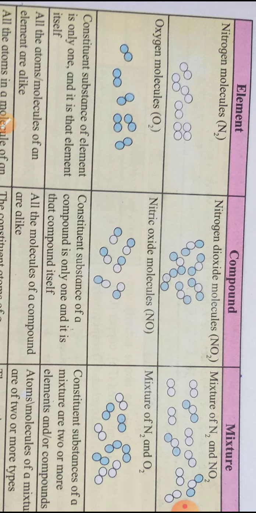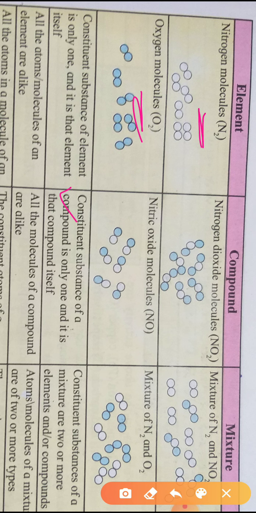Elements: the constituent substance of an element is only one and it is that element itself. Here nitrogen is only one, oxygen only one, no others are there. Compound: the constituent substance of a compound is only one and it is that compound itself.